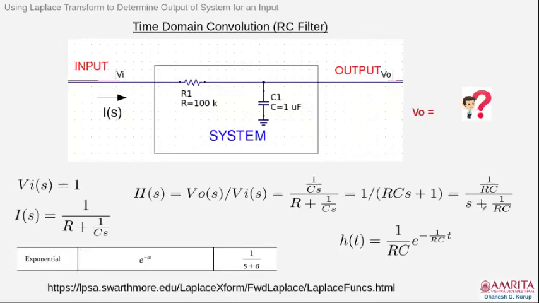If you remember the LC circuit, the denominator polynomial was of second degree. However, in the RC filter, the denominator polynomial is of first degree. The power of S is only 1. And you can easily find, because in the book it is derived, e raised to minus at has the Laplace transform 1 by S plus a. Therefore, the inverse Laplace transform of H(S) will be h(t) equal to 1 by RC e raised to minus 1 by RC t.